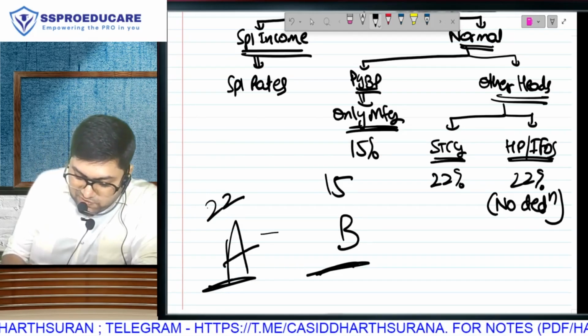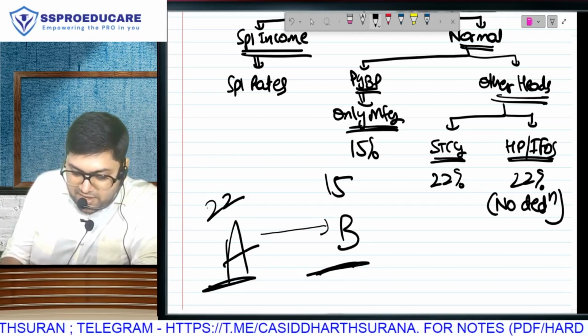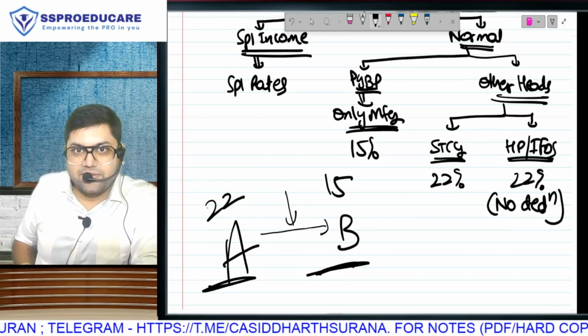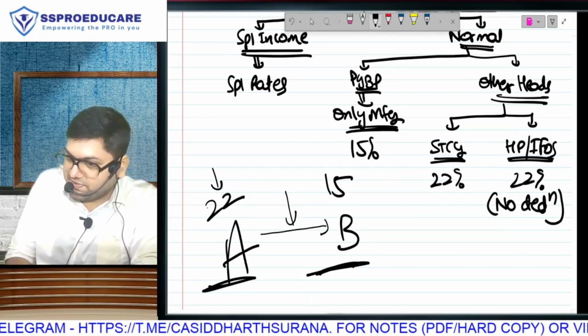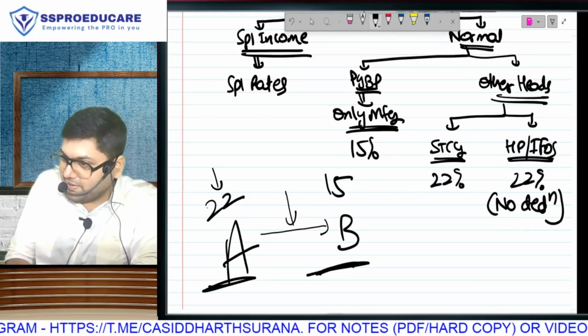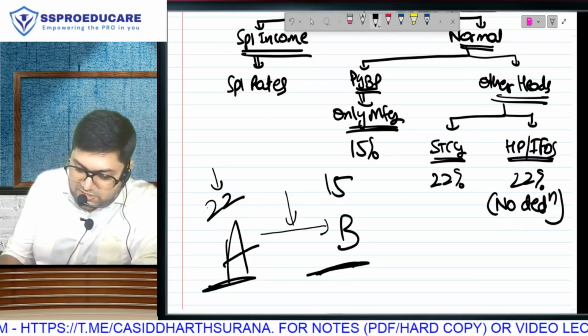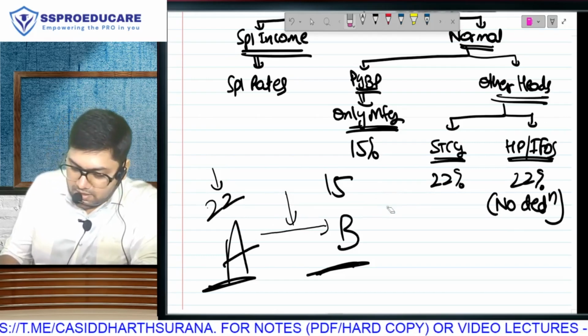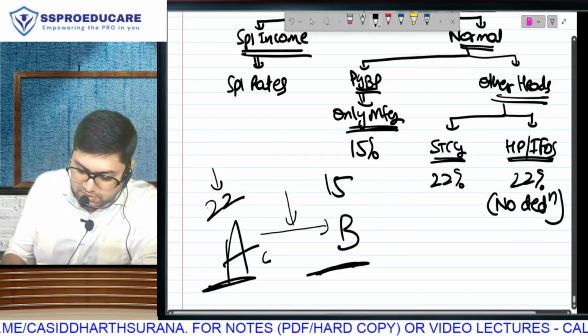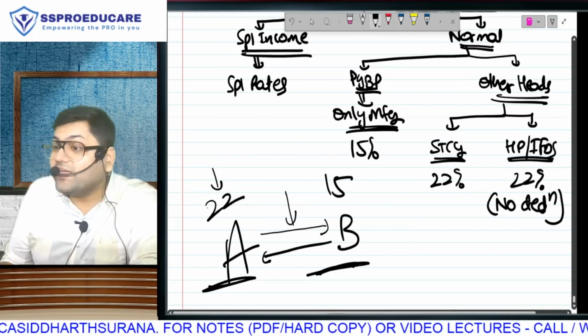Sell things from this company to this company at low prices. So its selling price will be less, so profit will be less. Its cost price will be less, so profit will be higher. If you are selling things from one company to the other, sell at a very high price.